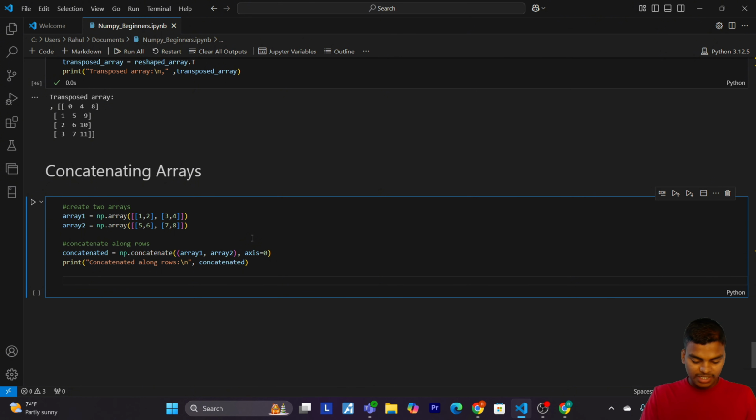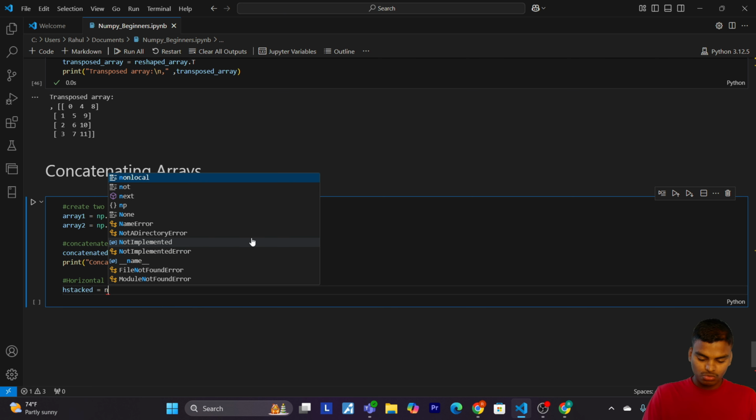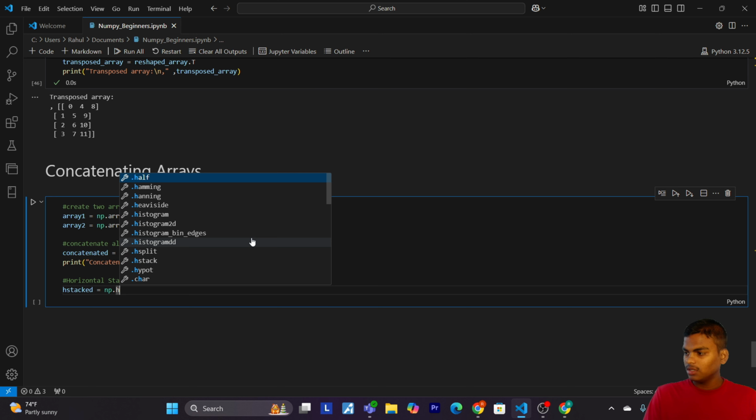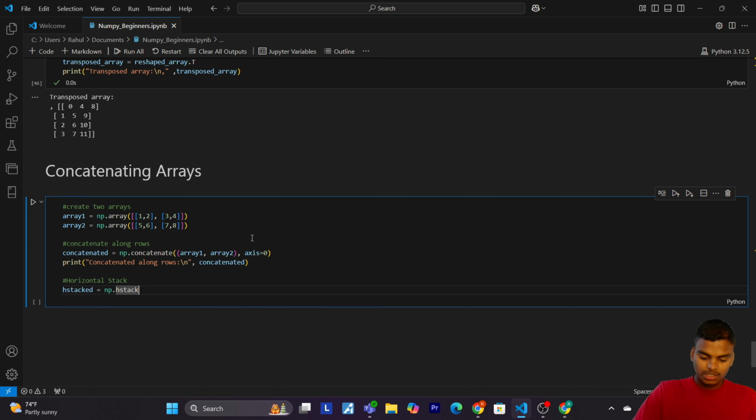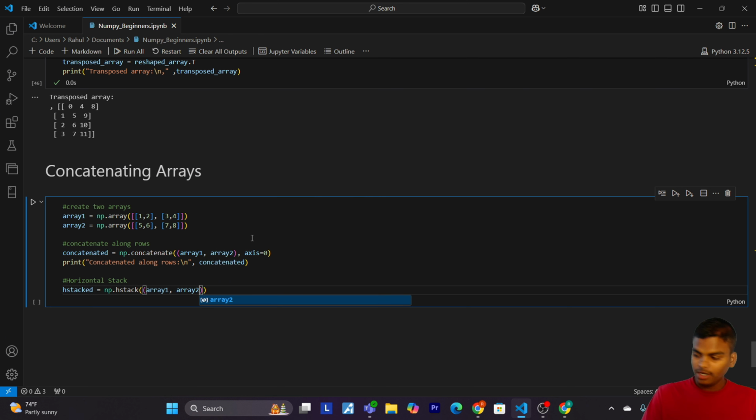Now let's see a different method, horizontal stack. Let me give it in a comment. Horizontal stack. hstack equals to np.hstack. Now pass array1 comma array2.